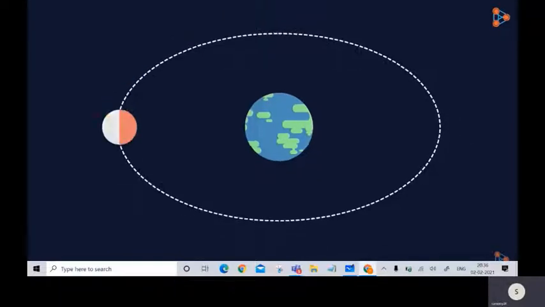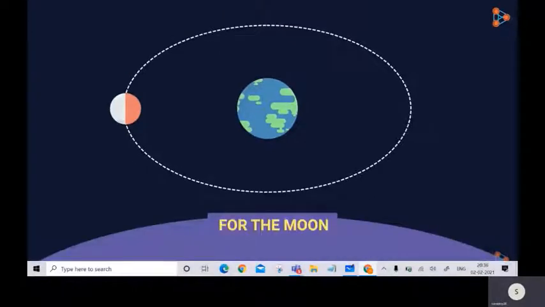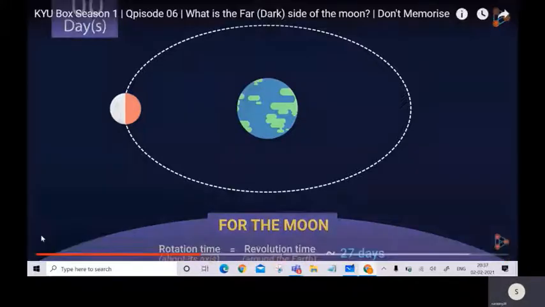But that's not how it works, which brings us to the most important concept here. The time taken by the moon to rotate about its axis once is almost the same as the time it takes to revolve around the Earth once, both approximately 27 days. This gives us the answer.